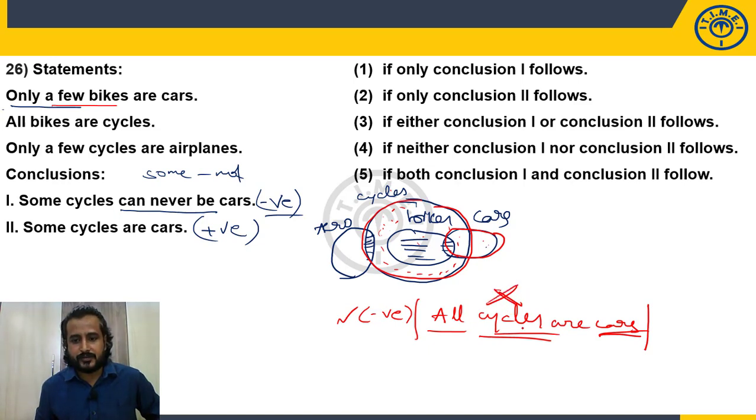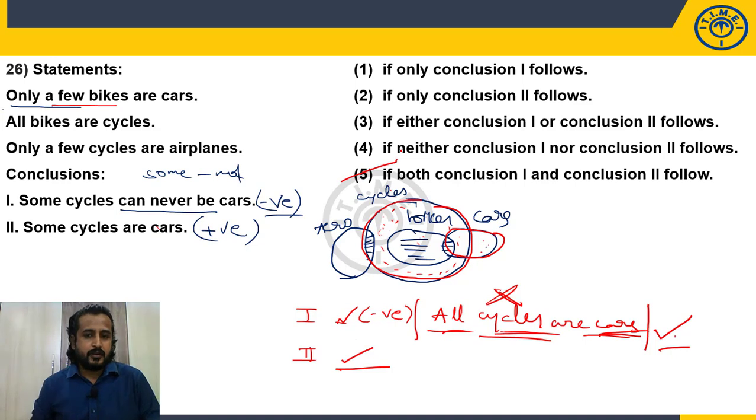I cannot prove this. So this negative still remains true. After drawing the alternate diagram also it is true, because we are unable to draw a successful alternate diagram. So the first conclusion is true finally also. Second one, some cycles are cars. Yes, it is true. So what is my answer? 1 follows and 2 follows. So both 1 and 2 follow is choice 5.